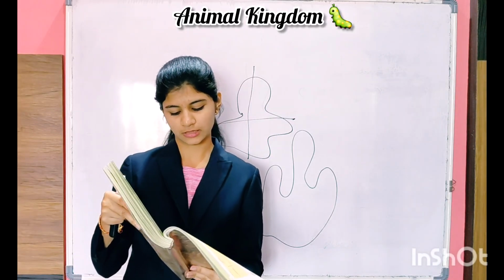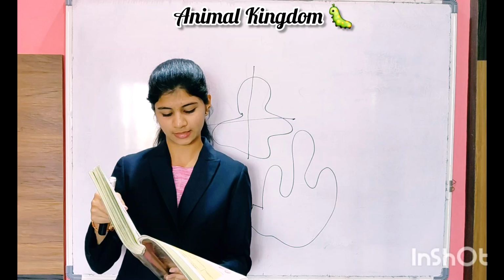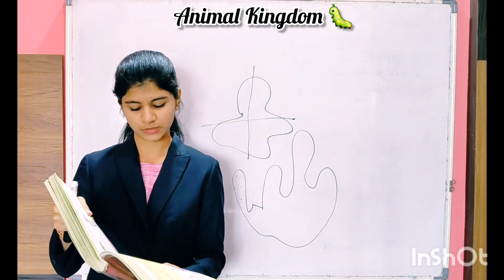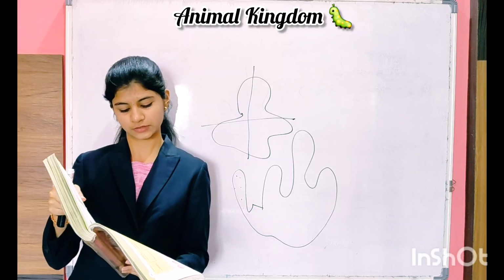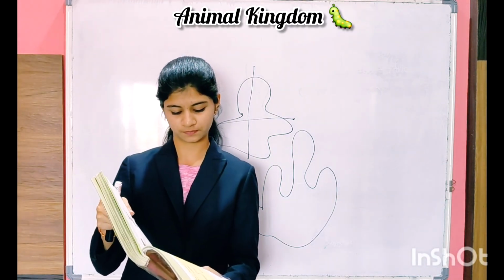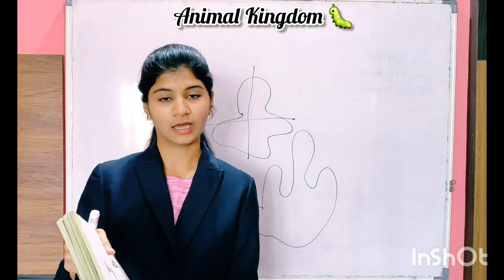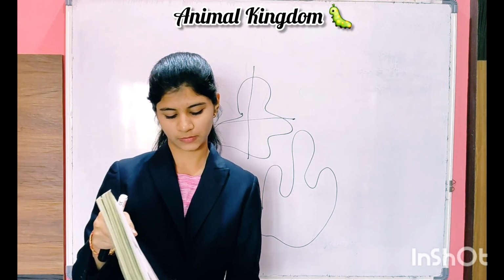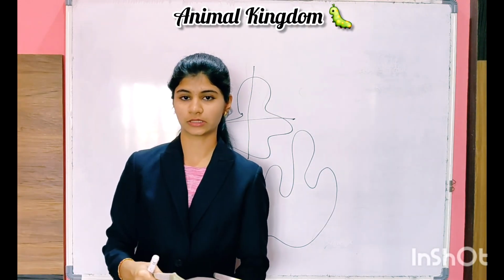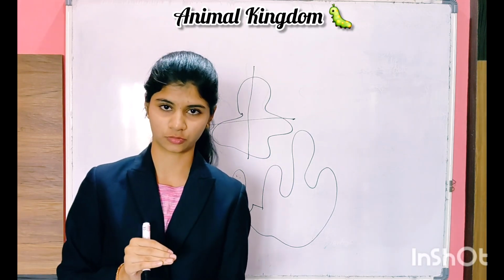It is hermaphrodite, that is, eggs and sperms are produced by the same individual. Sponges reproduce asexually by fragmentation and sexually by the formation of gametes. Fertilization is internal and development is indirect, having a larval stage which is morphologically distinct from the adult. From the adult it changes morphologically, as I said about the notochord.